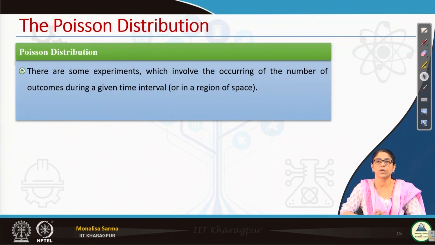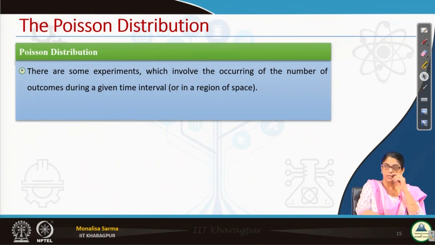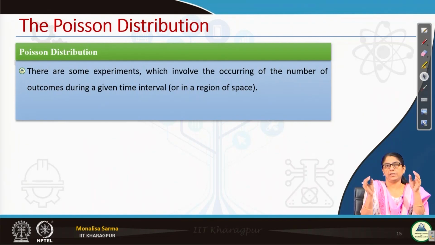Now there is one more, this is the last probability distribution that we will be discussing under the umbrella of discrete probability distributions. Poisson distribution: there are some experiments which involve the occurring of the number of outcomes during a given time interval. Contrary to binomial distribution, here we look at the number of outcomes in a given time interval. In binomial distribution or its related negative binomial or geometric, we are trying to find the number of successes in so many trials. Here it is the occurring of the number of outcomes during a given interval.